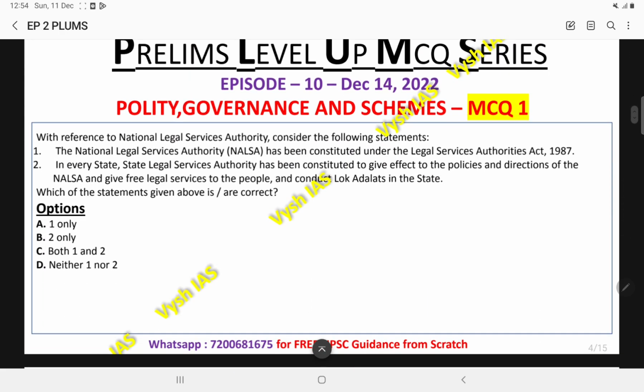So if you look at the first MCQ of today, it is asking about the National Legal Services Authority. If you see in UPSC, these types of constitutional bodies and non-constitutional bodies become important from the prelims perspective. Every year you will be getting questions from this area.